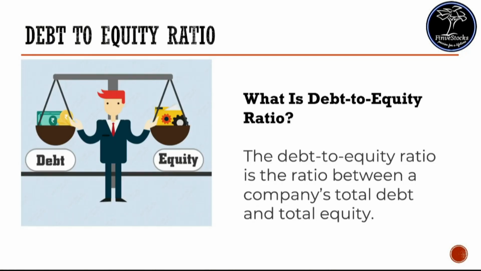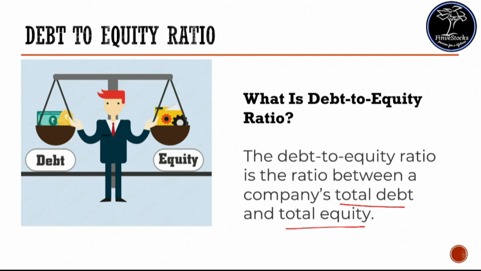The debt to equity ratio is a ratio between a company's total debt and its total equity. In other words, the debt to equity ratio tells you how much debt a company uses to finance its operations. For instance, if a company has a debt to equity ratio of 2, then it has 2 rupees of debt for every 1 rupee of equity.